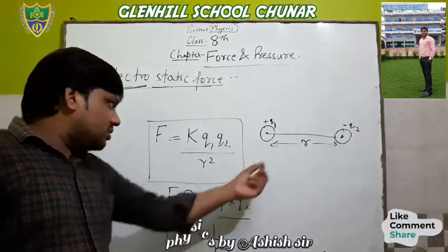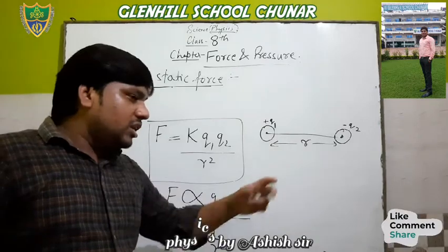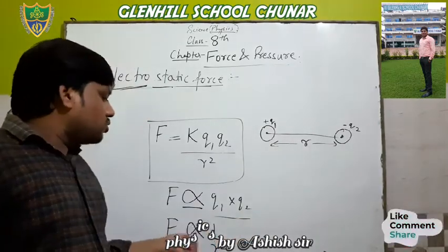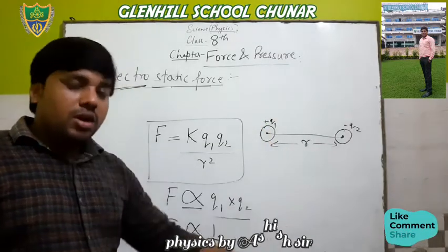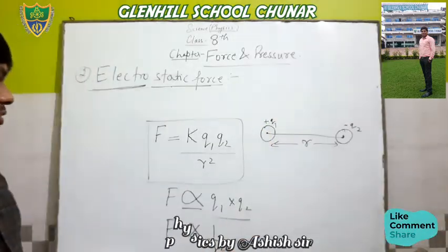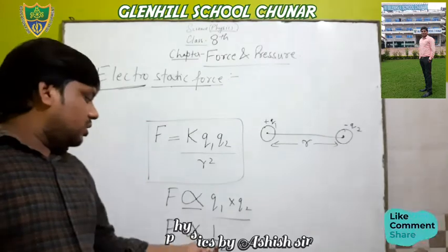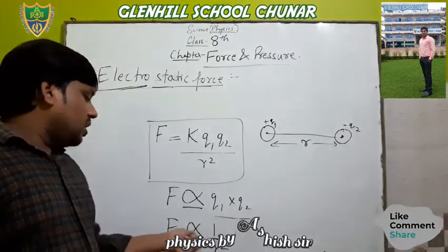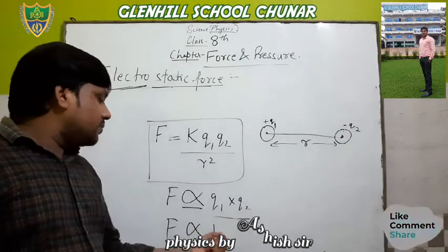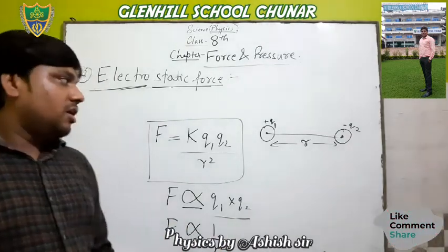Suppose the distance between two charges increases, then the force of attraction or repulsion between the two charges decreases. Because the distance increases, the force decreases. If the distance decreases, then the force increases.